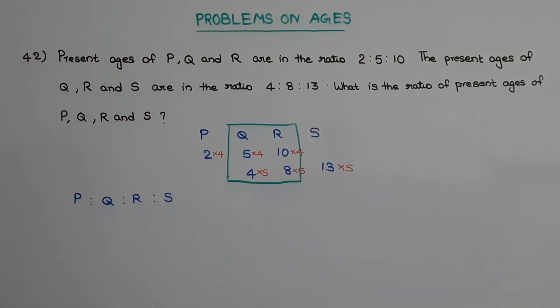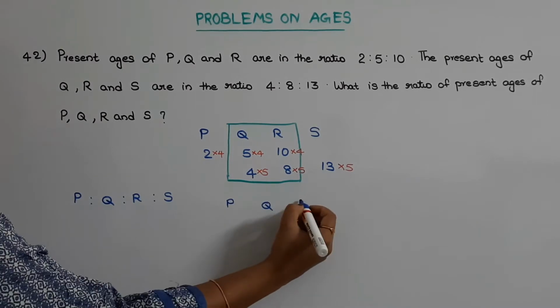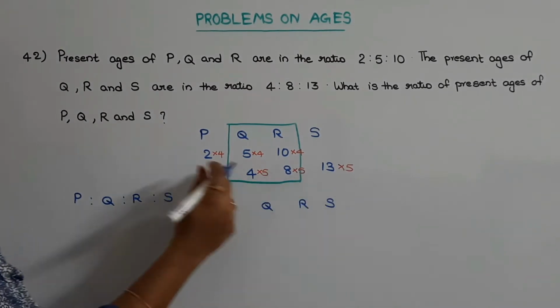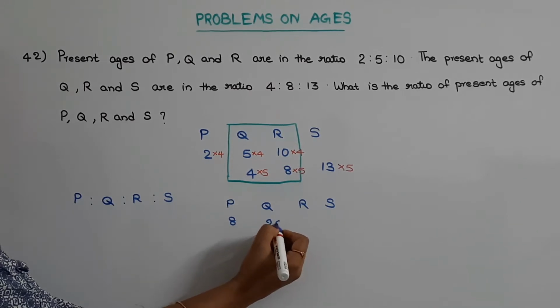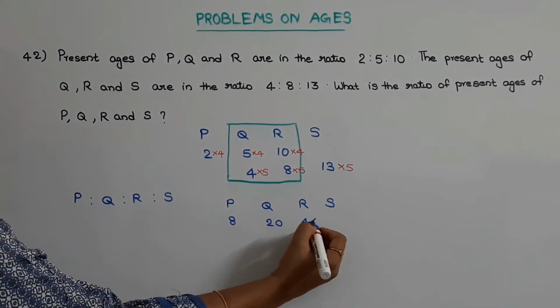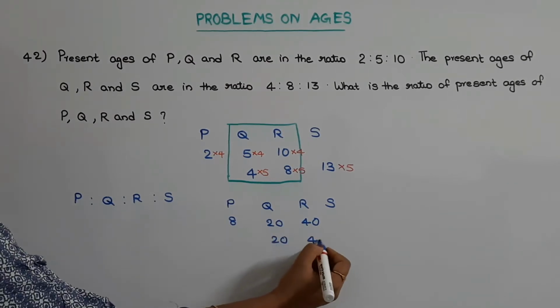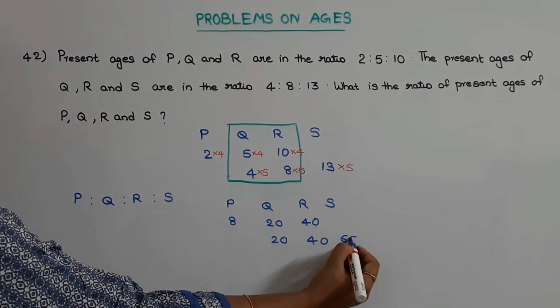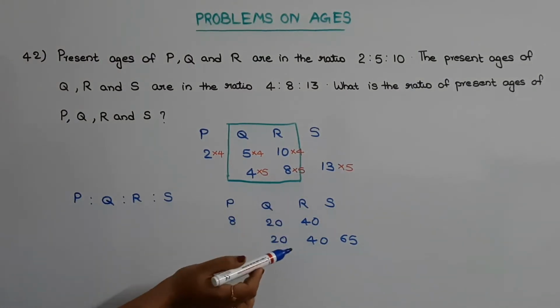Then how can we write this? P, Q, R, S. 2 into 4 is 8, 5 into 4 is 20, 10 into 4 is 40. Here 4 into 5 is 20, 8 into 5 is 40 and 13 into 5 is 65. See, now we have made the middle values the same.